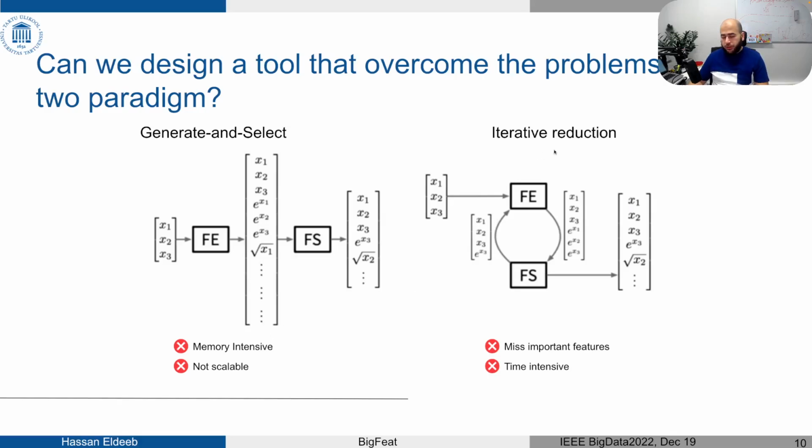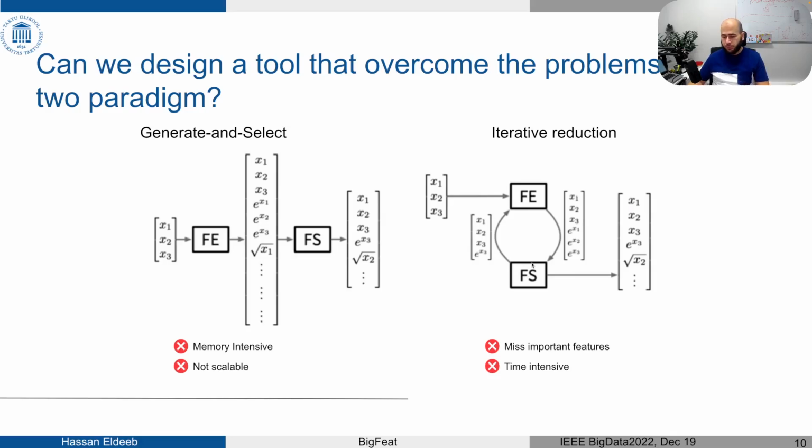For the second category, iterative reduction, they may miss some important features. How may this happen? At the preliminary feature selection, they may drop some features which are not important at the current stage, but in the following steps, if we combine them all together, we may generate more useful features.